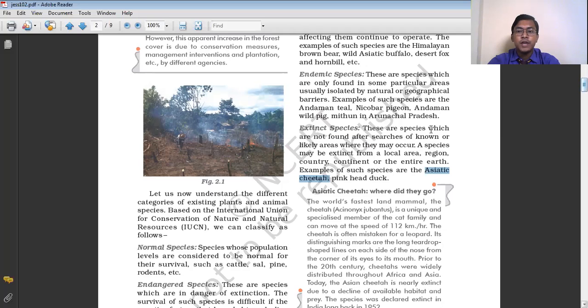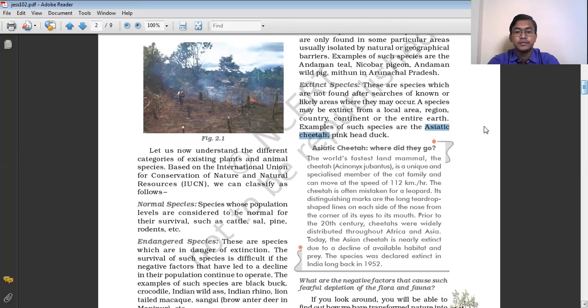One thing I need to add here is about the Asiatic cheetah. As we know, the Asiatic cheetah is one of the fastest animals in the world, and it can run at a speed of 112 kilometers per hour. Prior to the 20th century, cheetahs were widely distributed throughout Africa and Asia. They were available in huge numbers in different parts of Asia and Africa.